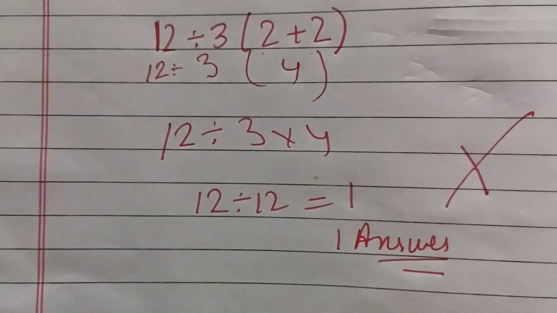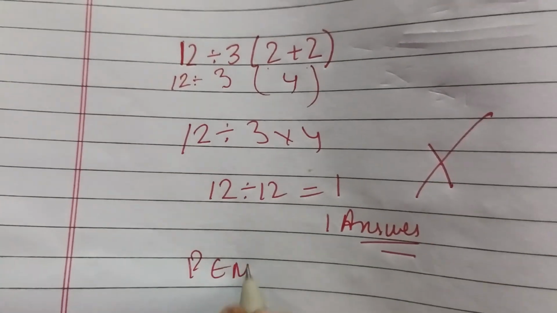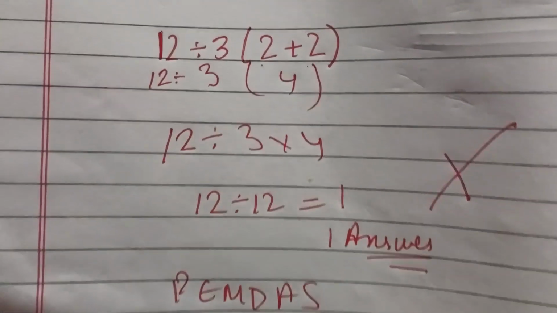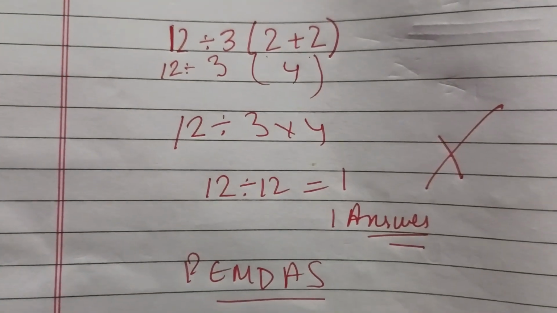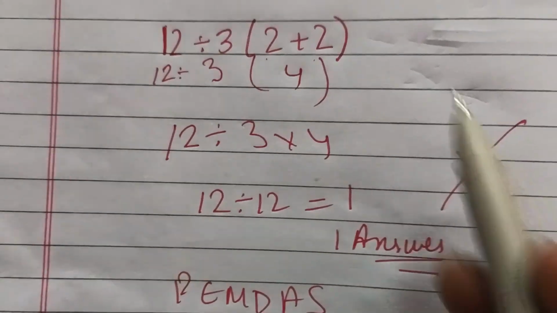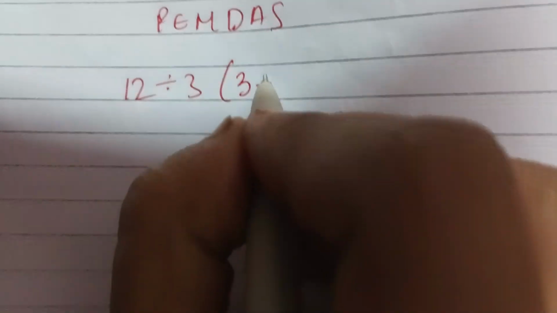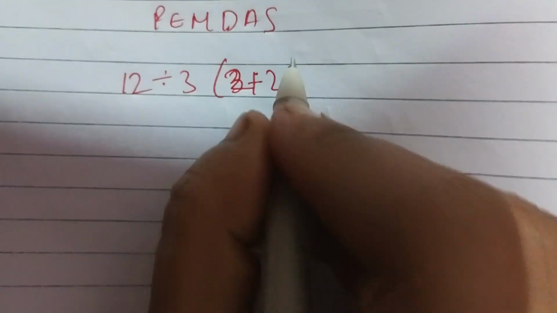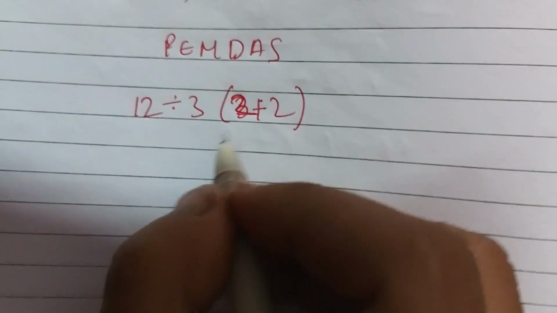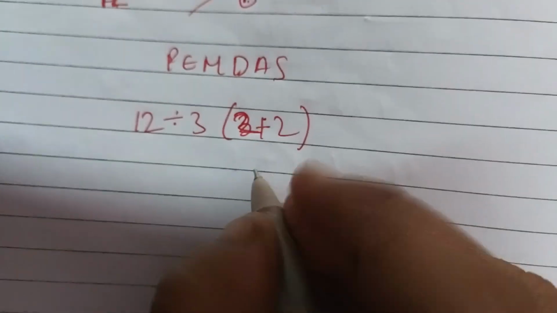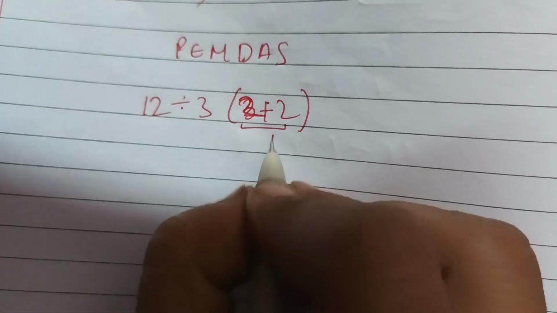Your answer 1 is totally wrong because we have to solve these kind of sums with PEMDAS. PEMDAS means parentheses, exponent, multiplication, division, addition and subtraction. So 12 divided by 3 into (2 plus 2). We have to solve the parentheses first, so we'll solve this first.